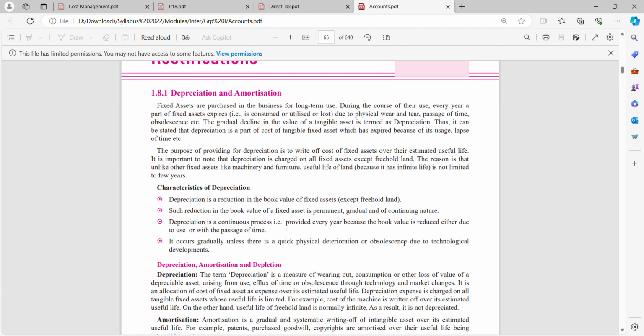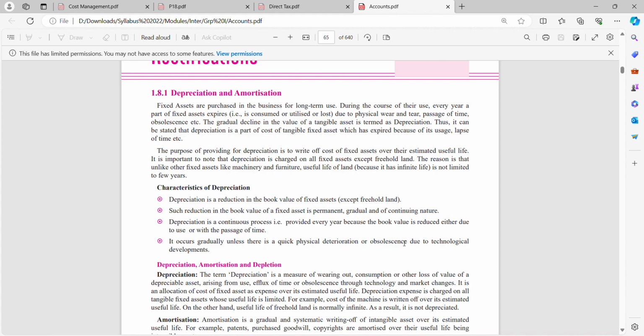We have the characteristics of depreciation. Depreciation is a reduction in the book value of fixed assets. Very important answer. You can get it in MCQs, in long answers, or in short answers. So what are the characteristics of depreciation? Depreciation is a reduction in book value of fixed assets. Such reduction in the book value of fixed assets is permanent, gradual, and of continuing nature. Depreciation is a continuous process that is provided every year because the book value is reduced either due to use or with the passage of time. It occurs gradually unless there is a quick physical deterioration or obsolescence due to technological development.